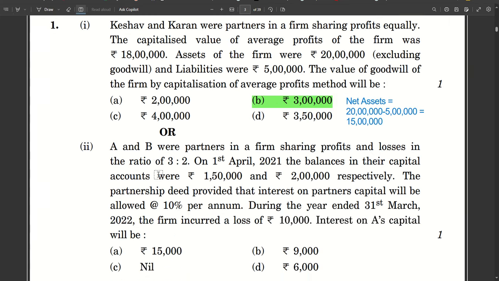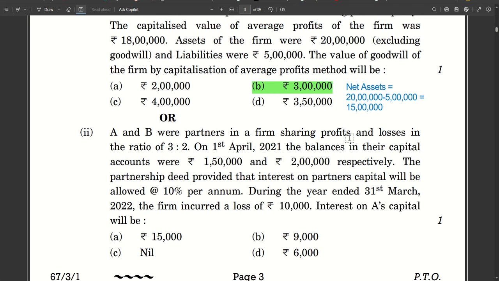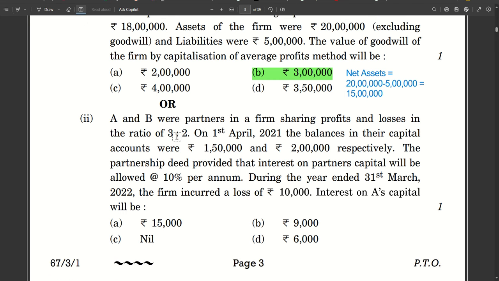Next one. A and B were partners in a firm sharing profits and losses in the ratio 3:2. On 1st April 21, the balances in their capital accounts were 1 lakh 50 thousand and 2 lakhs respectively. The partnership deed provided that interest on partners' capital will be allowed at the rate 10% per annum. During the year ending 31st March 22, the firm incurred a loss of 10,000. Interest on A's capital will be how much?